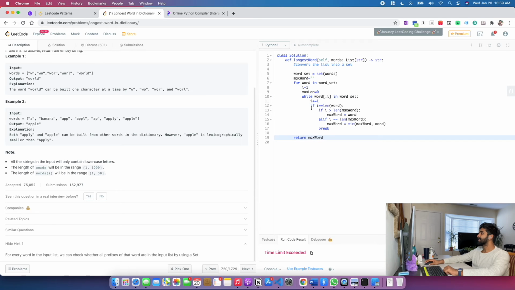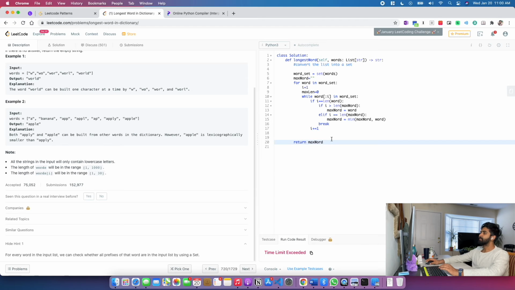Are we missing anything? I plus equals 1. I think the increment part should be at the end, but it shouldn't be any different. I mean, here when the increment part is plus equals 1, it's not very different, because for the word apple, it is enough even if we check until APPL instead of APPLE.